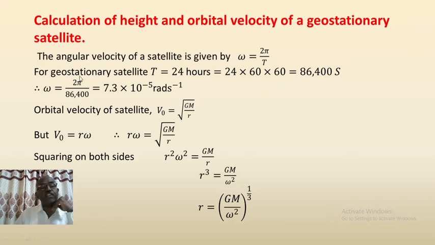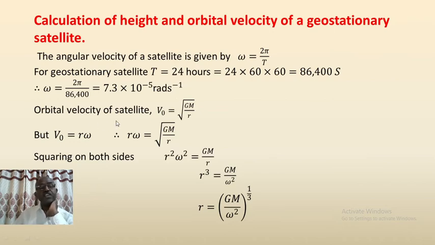We know that for a geostationary satellite, the period T is equal to 24 hours. When we convert it to seconds, we get 86,400 seconds. Therefore, substituting for T, omega is equal to 2 pi divided by 86,400. We get 7.3 x 10^-5 radian per second.